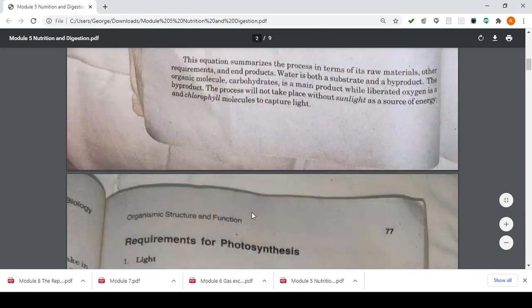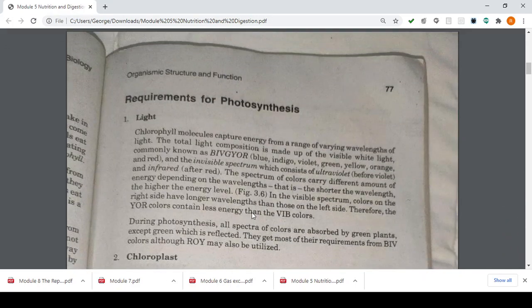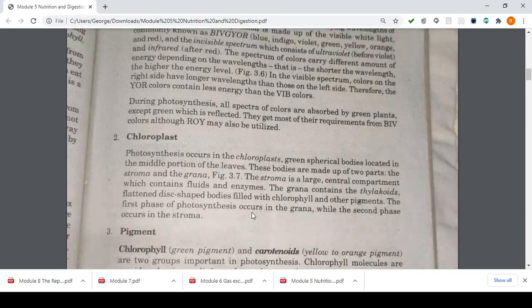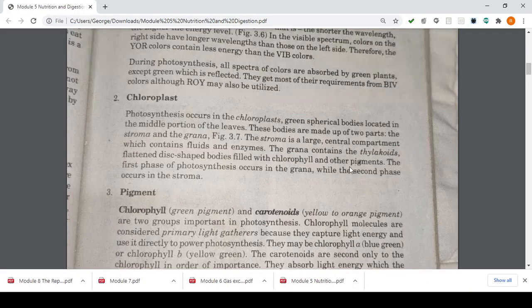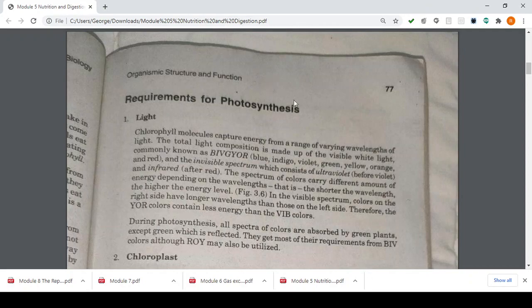So again, kids, what are the requirements for photosynthesis? First, you need to have light. Next, you need to have your chloroplast. And lastly, you need to have your pigments, which are your chlorophyll and carotenoids. So these are the requirements for photosynthesis to occur.